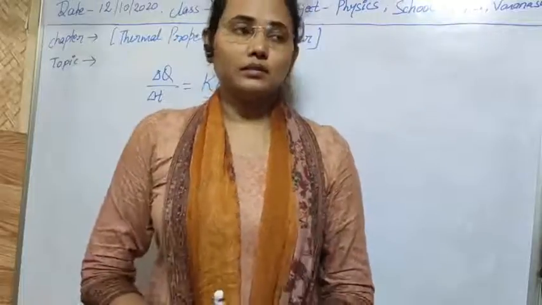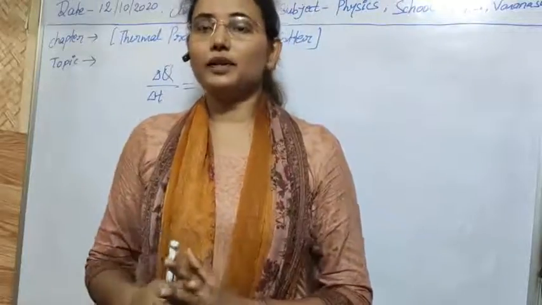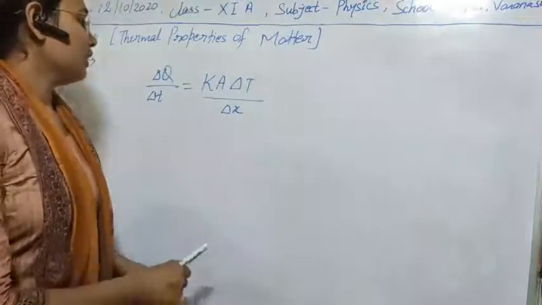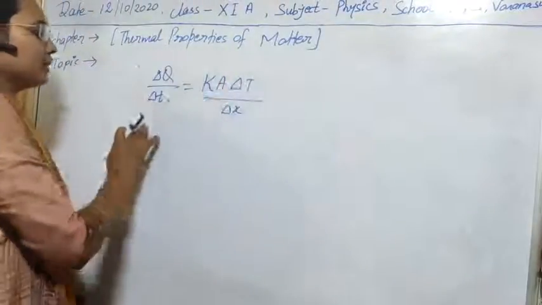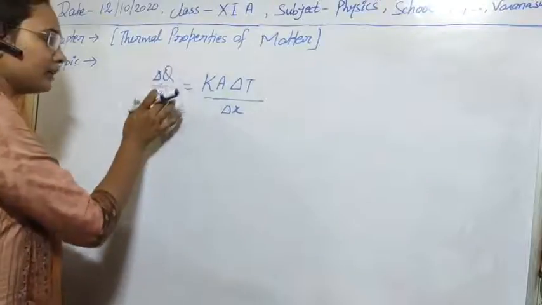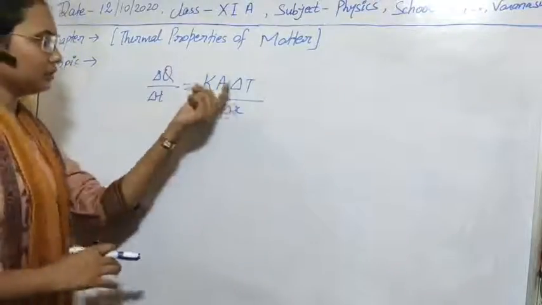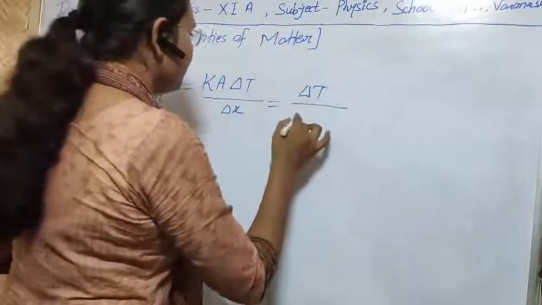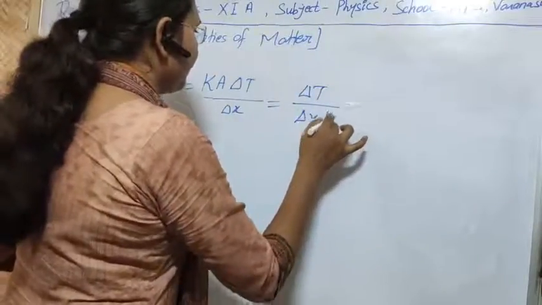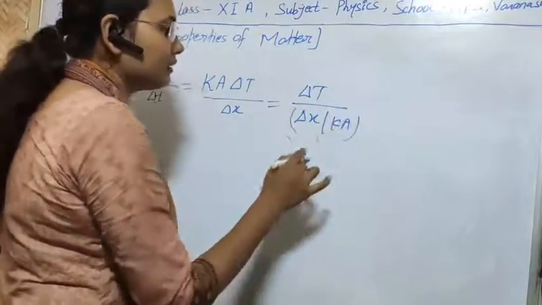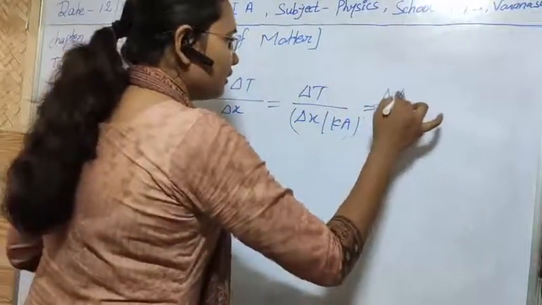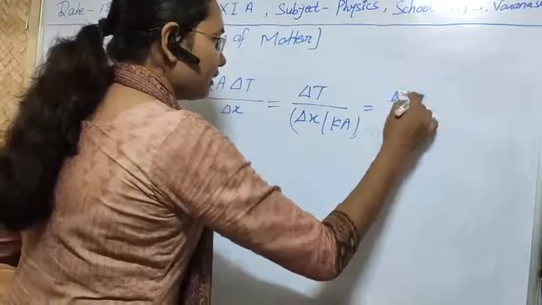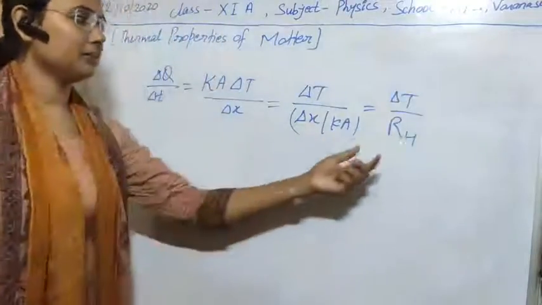So the next topic, as I have told you, is the thermal resistance. How can we calculate it? To calculate it, we have the formula: rate of conduction of heat is equal to this term. In this term we can write delta T upon delta X upon KA. Or here this term delta X upon KA can be written by another term, RH.